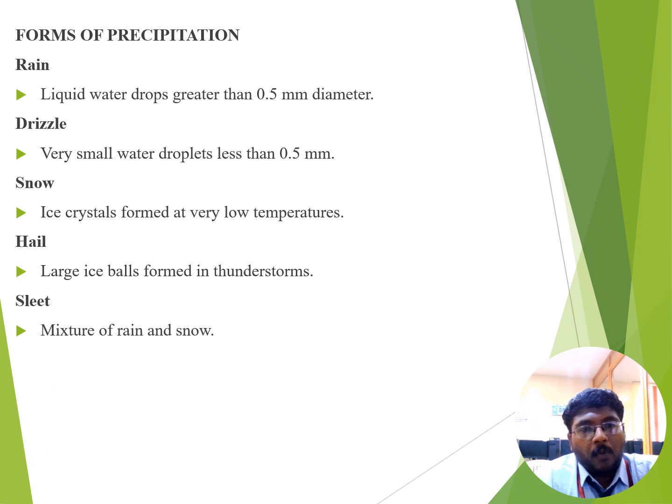Next we see about the forms of precipitation. There are five different forms of precipitation: rain, drizzle, snow, hail and sleet. Depending upon the droplet diameter, these forms arise. When a liquid water droplet is greater than 0.5 mm in diameter, it is rain. Very small water droplets, lesser than 0.5 mm in diameter, are named drizzle. Snow is ice crystals formed at a very low temperature. Large ice balls formed in a thunderstorm are named hail.